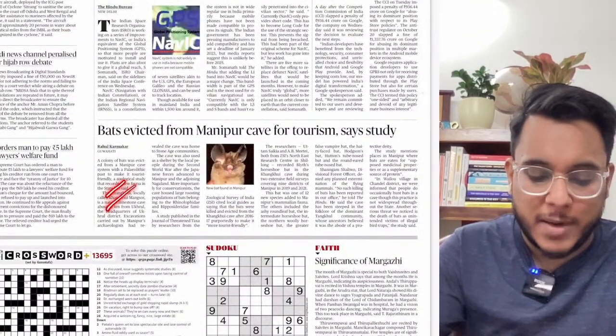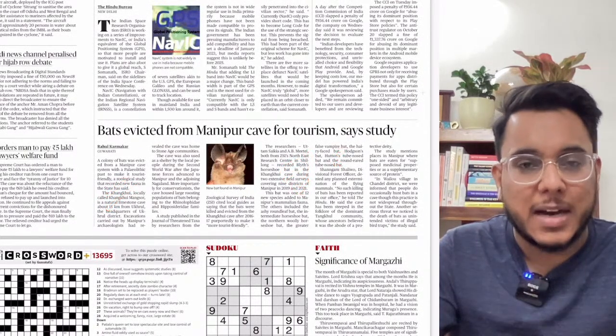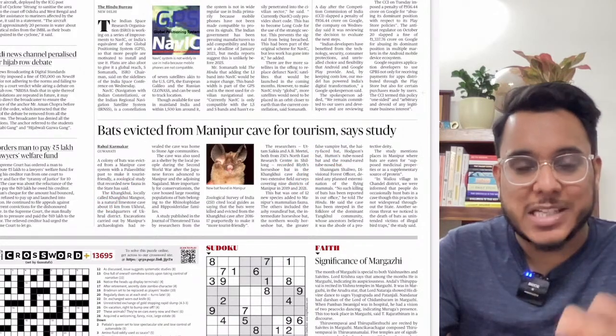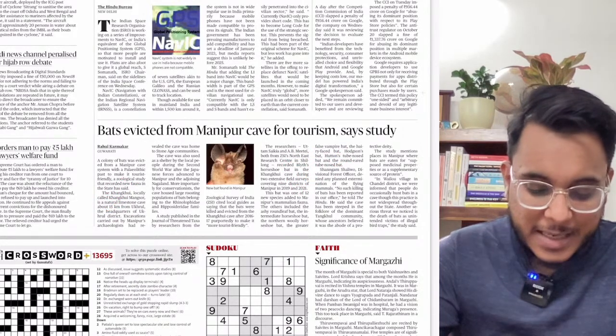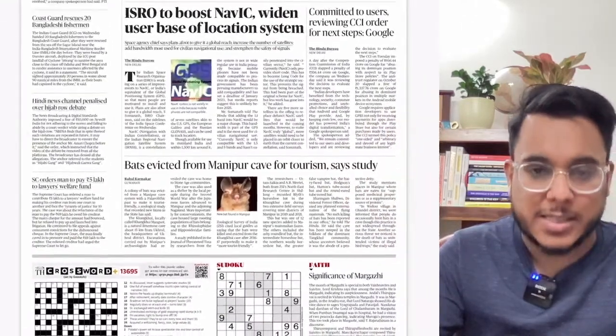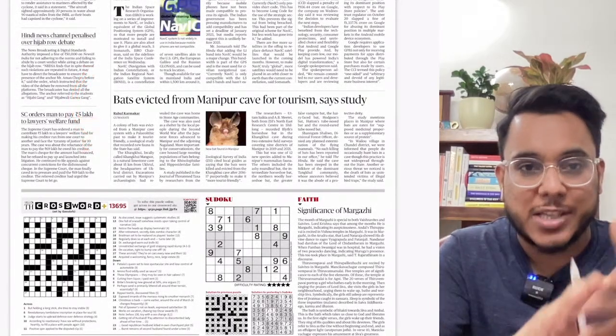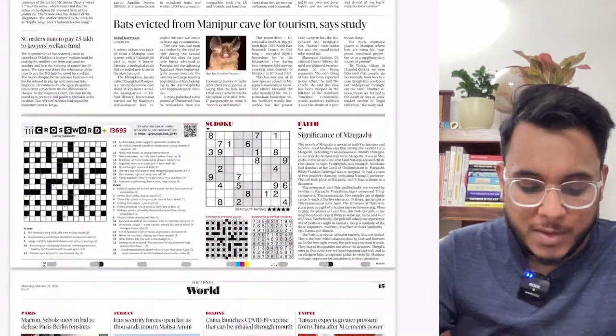Then bats evicted from Manipur cave for tourism, says a study. So guys, it has been said that just to make a cave tourist friendly, the bats have been killed there, and many of the bats were from the category where their populations have been very much endangered. So that is the issue.